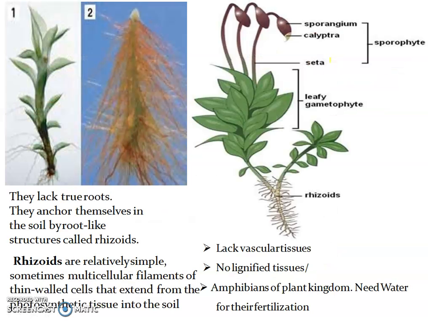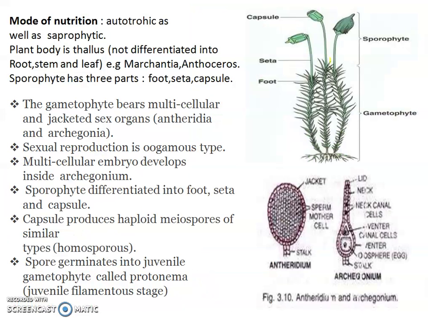These bryophytes do not have true roots. The root-like structures are called rhizoids. These rhizoids are those which draw nourishment from the ground. They are relatively simple and multicellular filaments. They are also called the amphibians of plant kingdom because they remain near the moist soil. They remain in the moist soil, but they need water for their fertilization and for the reproduction. Then the mode of nutrition may be autotrophic as well or saprophytic.